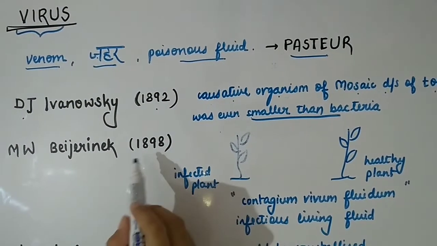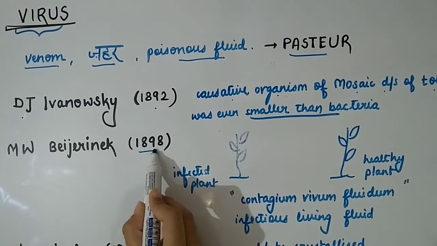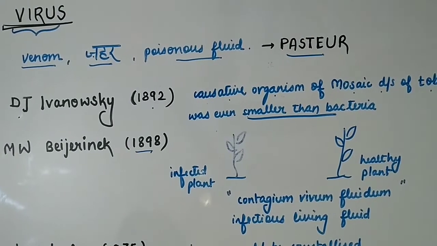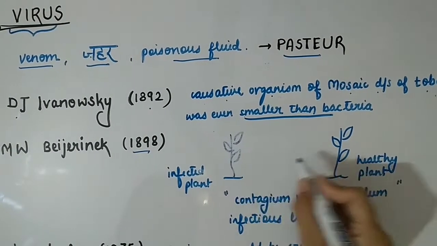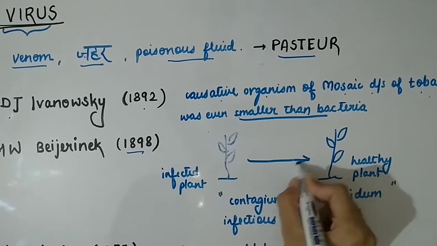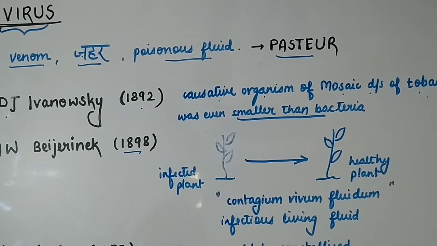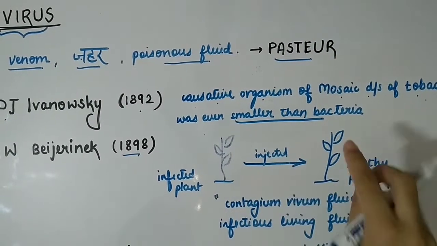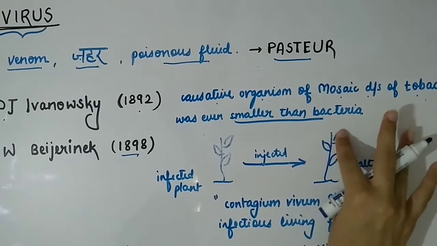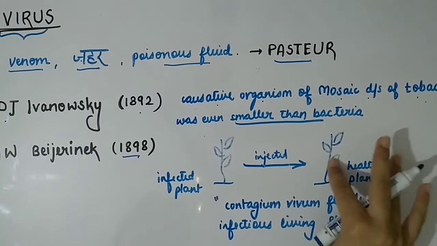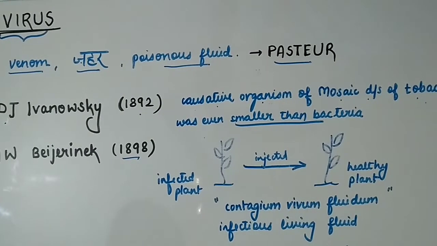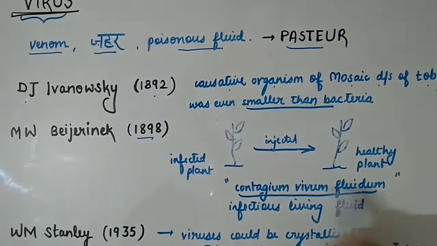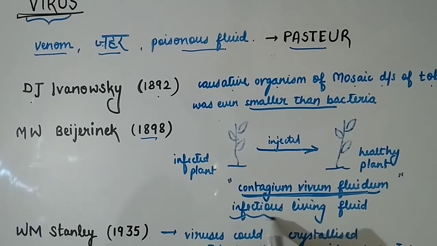Then in 1898 came another scientist whose name was M.W. Beijerinck. He demonstrated that extract of infected plant when injected into a healthy plant could cause infection in the healthy plant. So he called this fluid Contagium vivum fluidum. That means infectious living fluid.